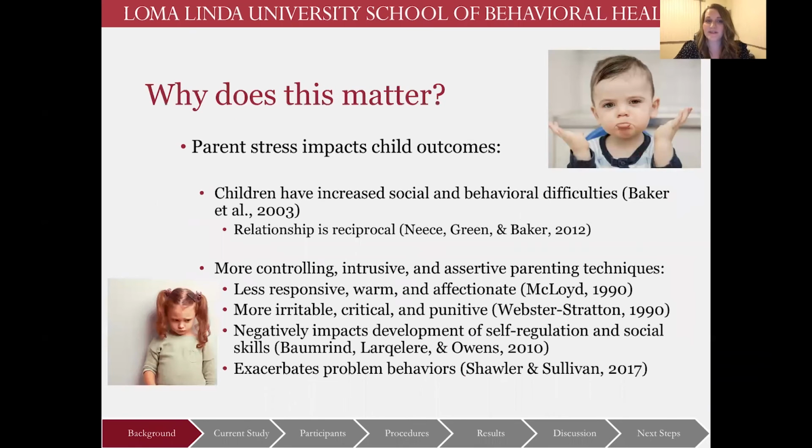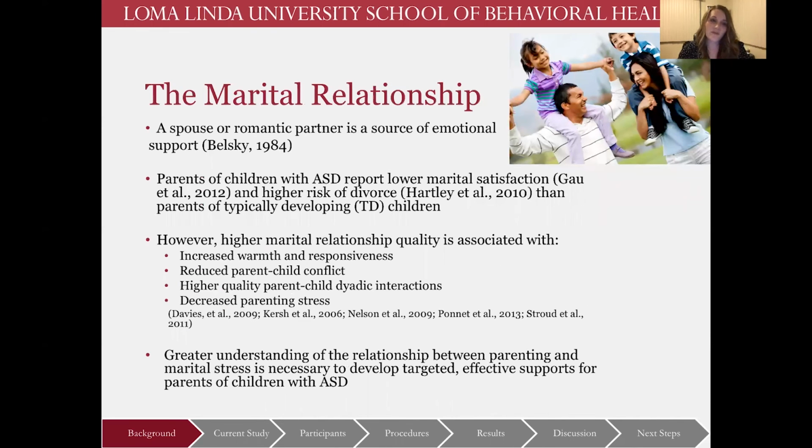But one thing to consider is that parent stress also impacts child outcomes. So parents that are stressed report that their children have increased social and behavioral difficulties. And this seems to have a reciprocal relationship with parent stress. We also see that parents are more controlling, intrusive, and assertive when they're stressed, which can ultimately impact their child's development of self-regulation and social skills, and may also contribute to problem behaviors, which we know and we just discussed can contribute to parent stress.